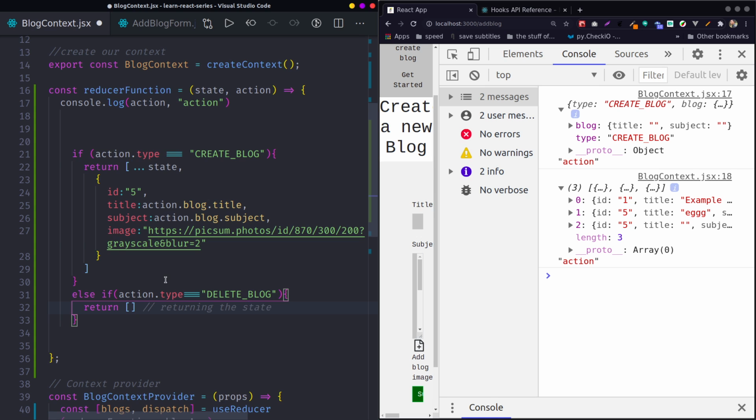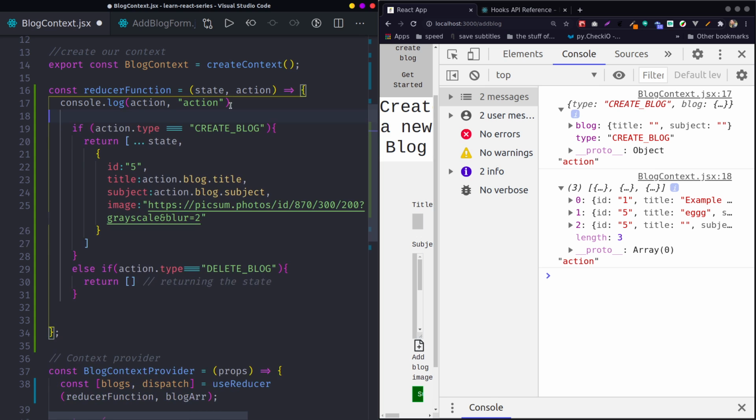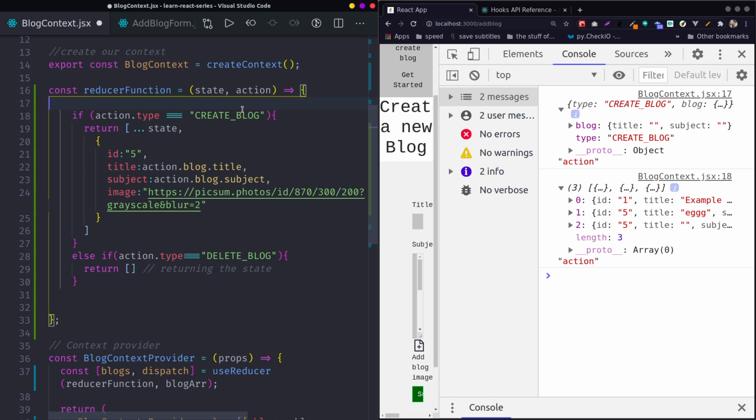And the easiest way for us to avoid this is to always use a switch statement. But if works, though if would confuse most people, because most people don't use if together. So if it's delete, then I return an empty array as state.